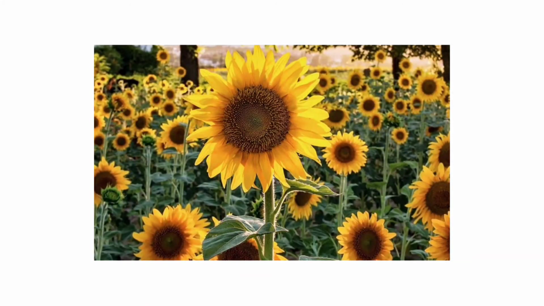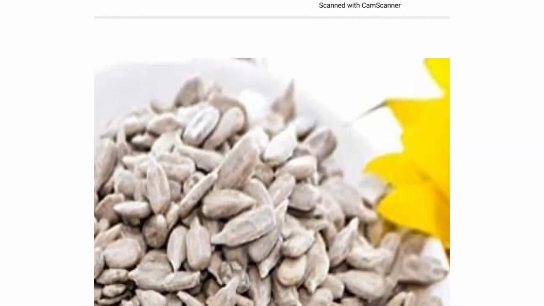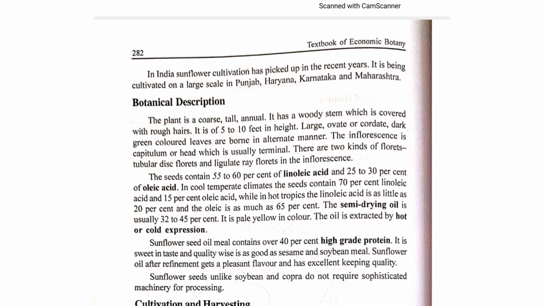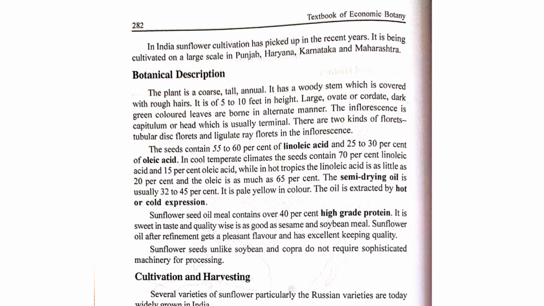So you can see the field where sunflower is grown and the seeds of this sunflower. In India sunflower cultivation has picked up in recent years. It is being cultivated on a large scale in Punjab, Haryana, Karnataka and Maharashtra. So in these four regions sunflower is mostly cultivated.